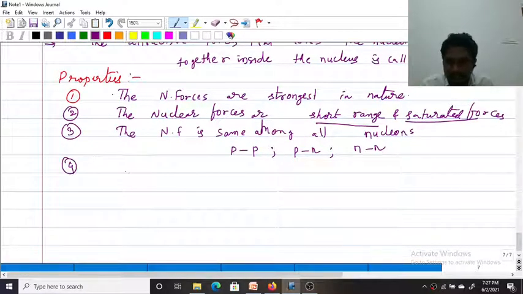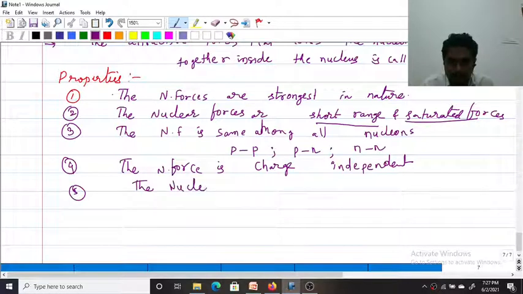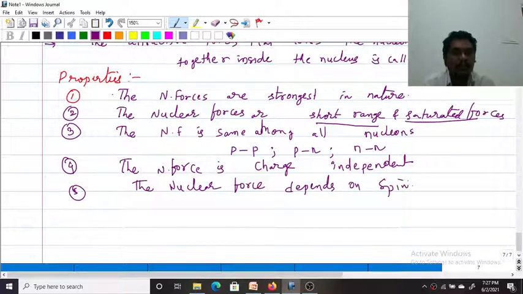So from this we can say that the nuclear force is charge independent. It doesn't depend on charge. The nuclear force depends on spin. How it depends on spin we'll discuss later.